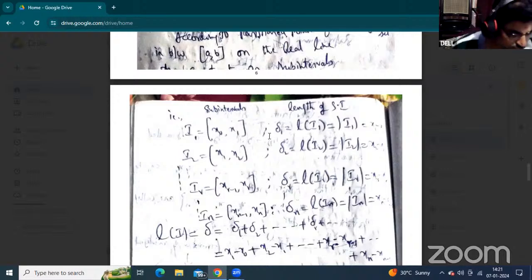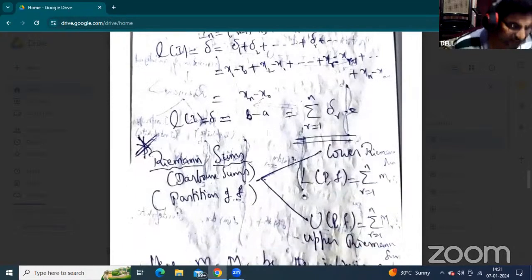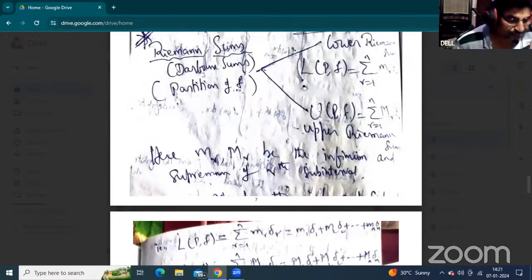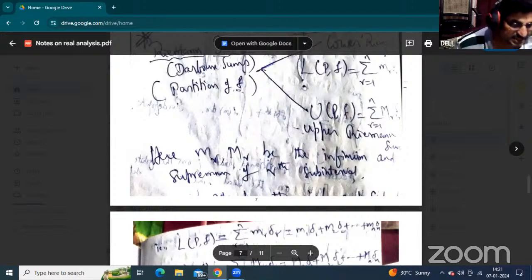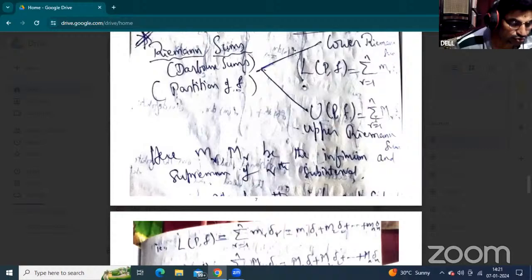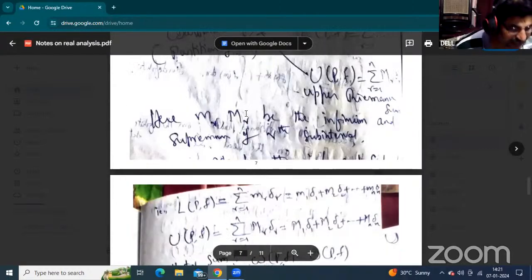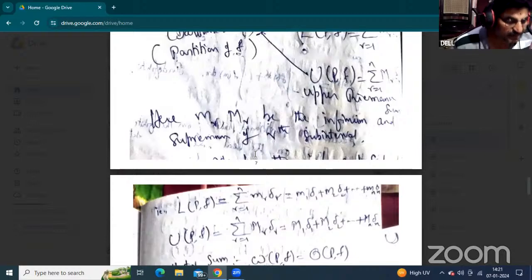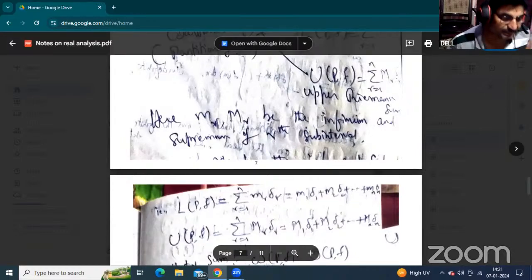Now, many problems will be practiced in further sessions. The lower Riemann sum is L of Pf equals the summation of small mr and del r, and the upper Riemann sum U of Pf equals the summation of capital Mr and del r. Here small mr and capital Mr are the infimum and supremum of the rth subinterval.